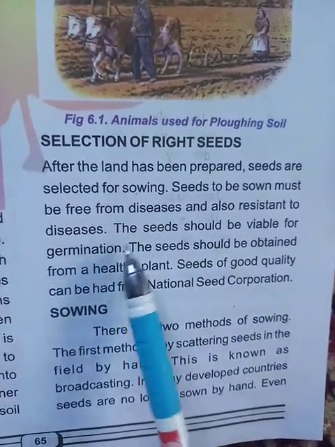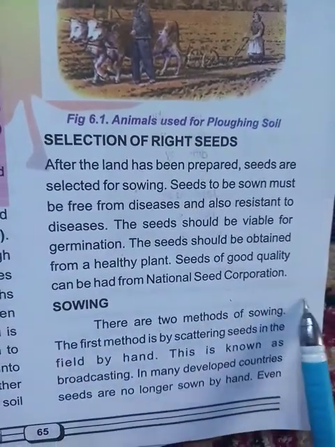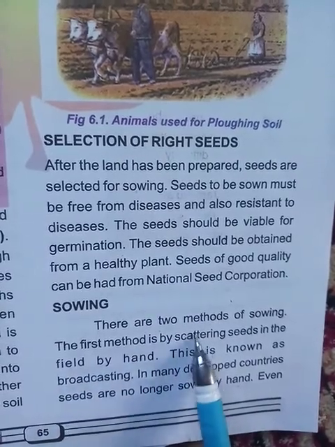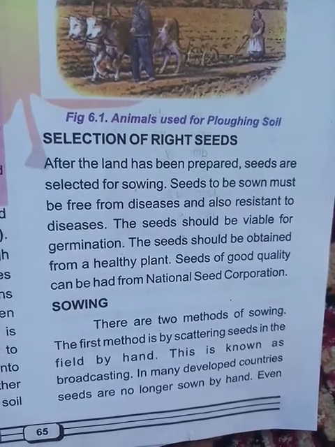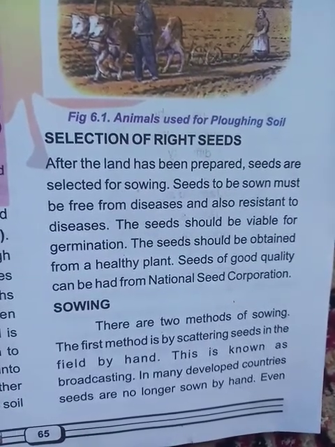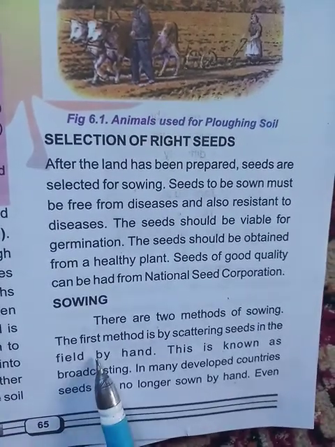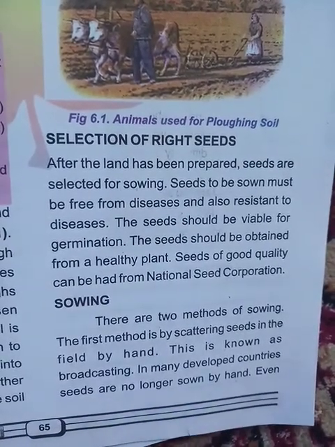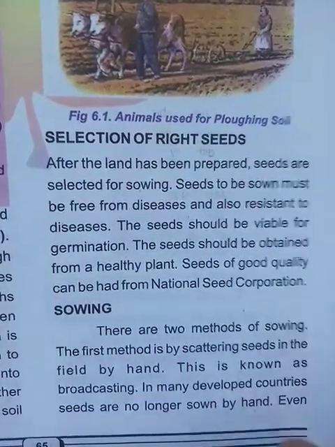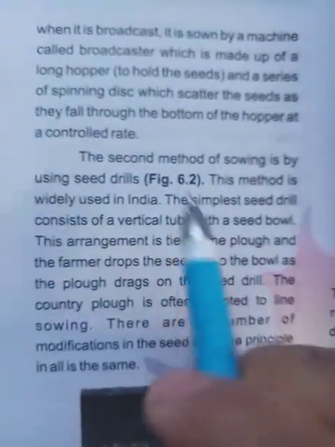Whenever we sow a seed, it is called sowing. There are two methods. The first method is scattering seeds in fields by hand. So when we sow the seeds scattered with the help of hands, this is one method. This method is called broadcasting. In many developing countries, seeds are sown by hand, but in the developed countries, seeds are not sown by hand. Even when it is broadcasted, it is sown by a machine called a broadcaster.